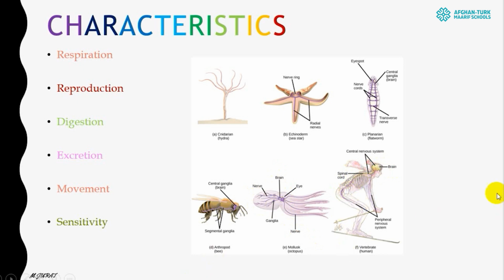So according to the different structures of nerves and different amounts of nerves that we have, some animals might be less sensitive or more sensitive. But basically, we can say all animals are doing respiration, they are reproducing, they can digest food, they can excrete waste materials, they can move, and they are sensitive against something.